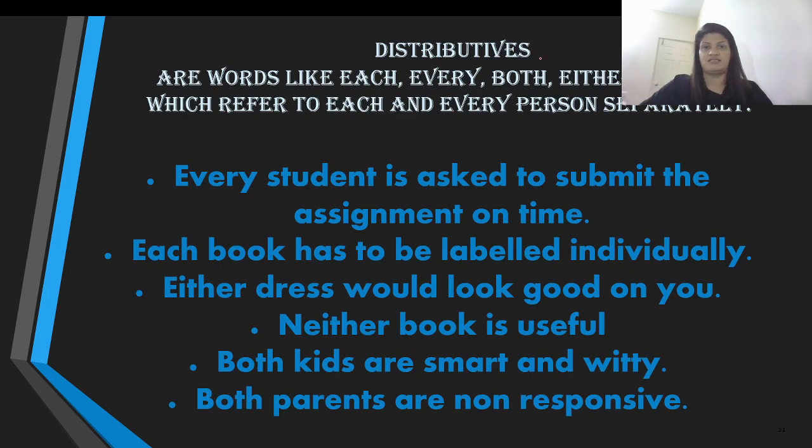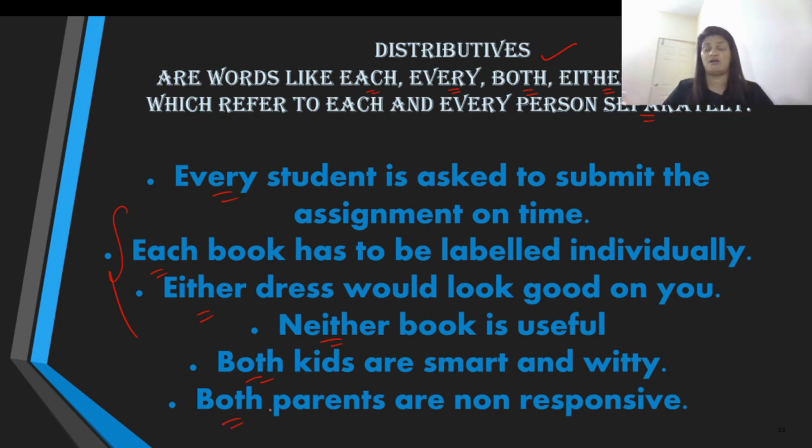Now, the next one is distributives. Distributives are words like each, every, both, either, neither, which refer to each and every person separately. Let us read these examples which are given over here. Every student is asked to submit the assignment on time. Each book has to be labeled individually. Either dress would look good on you. Neither book is useful. Both kids are smart and witty.